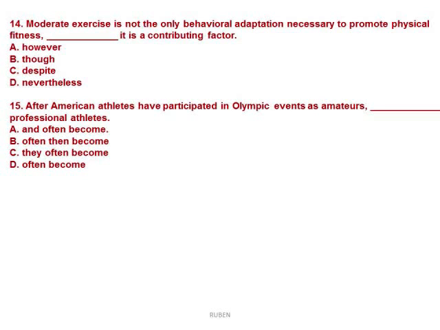Number 15. After American athletes have participated in Olympic events as amateurs, professional athletes, and okay, I need a pronoun. In this case, the pronoun is the starting point in letter C. So letter C, they often become. Let's check. You can invert the idea, eliminate a comma, and just say American athletes often become professional athletes after they have participated in Olympic events as amateurs. Letter C, final answer.